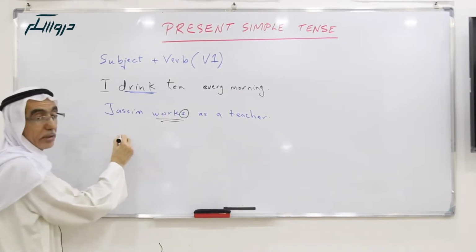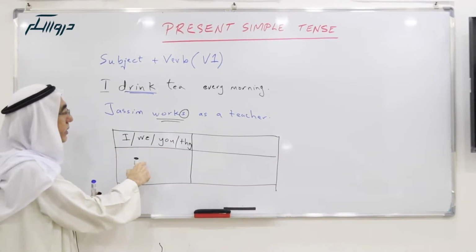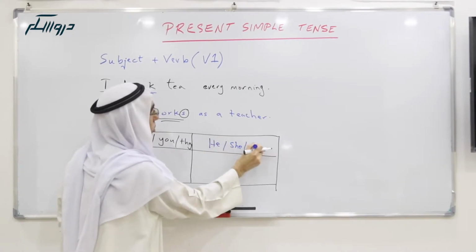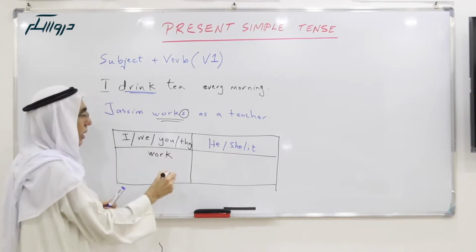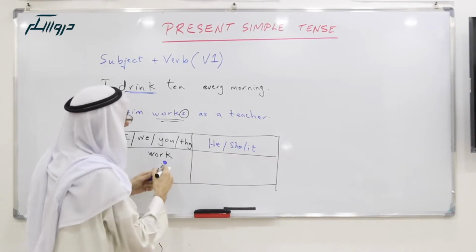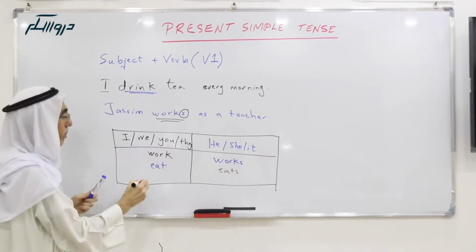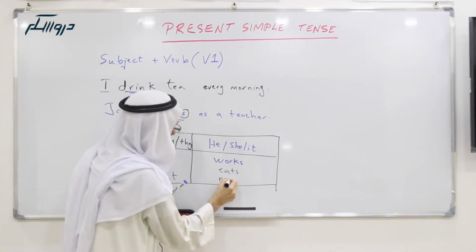The rule is that for I, we, you, they, we don't put S. For he, she, it, we add S. Like work, here it will be works. Eat, eats. Play, or meet, here it will be meets.